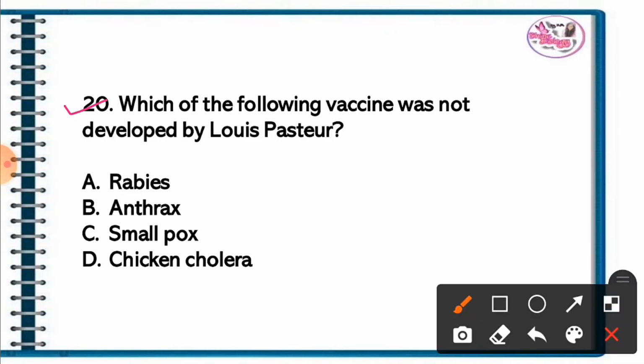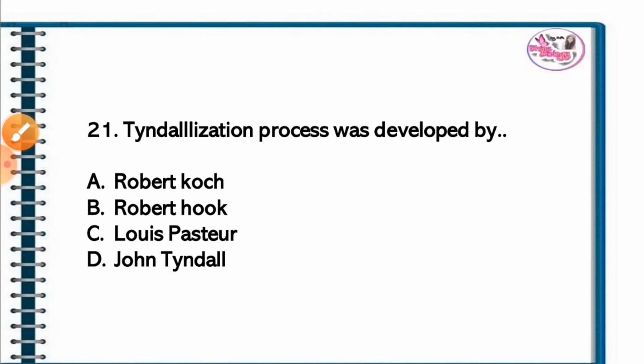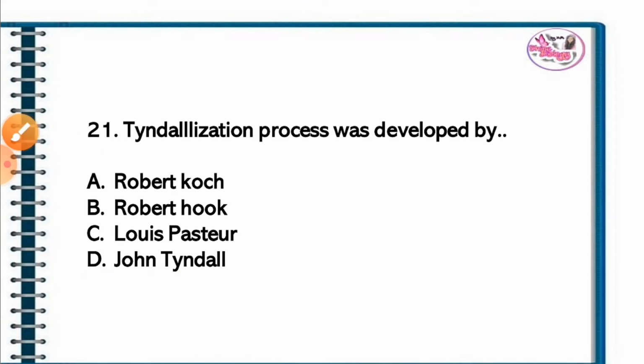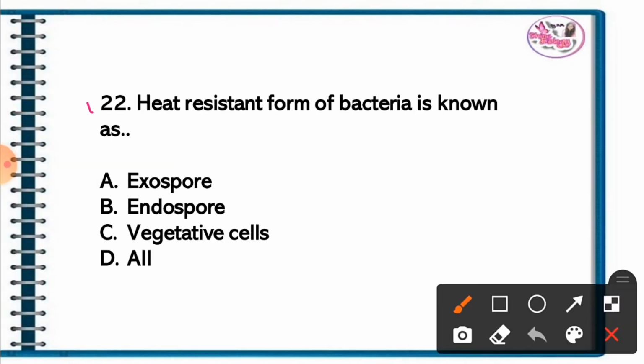Question 20. Which of the following vaccines was not developed by Louis Pasteur? The correct answer is option C. Smallpox, while rabies, anthrax, chickenpox, and chicken cholera vaccines were developed by Louis Pasteur. Question 21. Tyndallization process was developed by. The correct answer is option D. John Tyndall developed the Tyndallization process. Question 22. Heat resistant form of bacteria is known as. The correct answer is endospore.